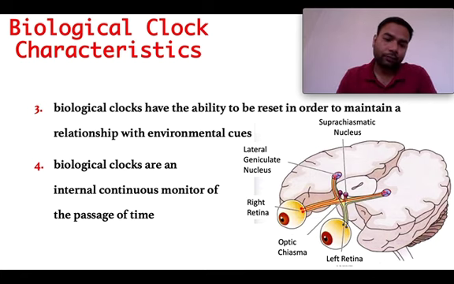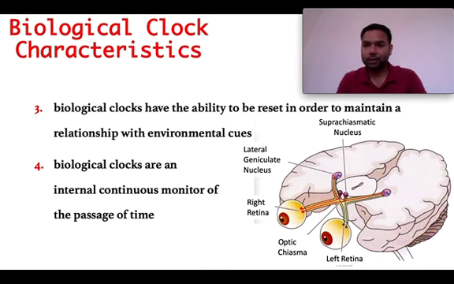The last one is the ability to keep the time, to calculate how much time has passed. It is 1 hour, 2 hours, 4 hours, 20 hours, 24 hours. So how does the body know how much time has passed? This ability is there in the biological clock. Okay, so the biological clock can keep time, it can reset itself, and it can maintain the cyclical phenomenon inside organisms.